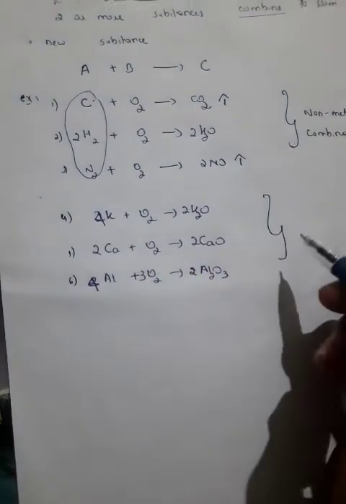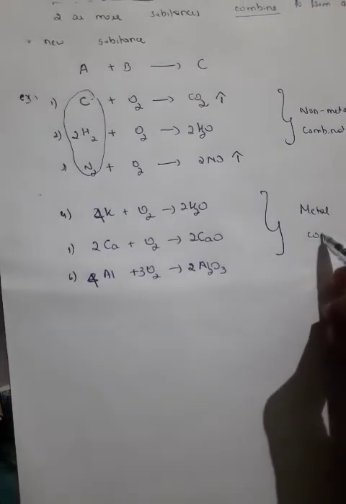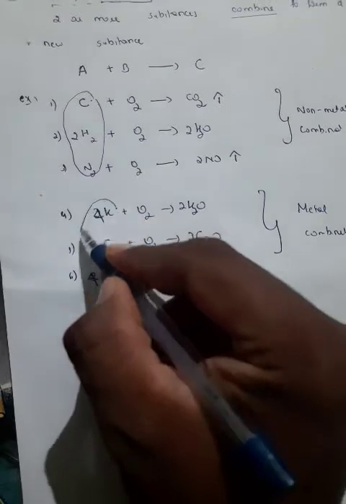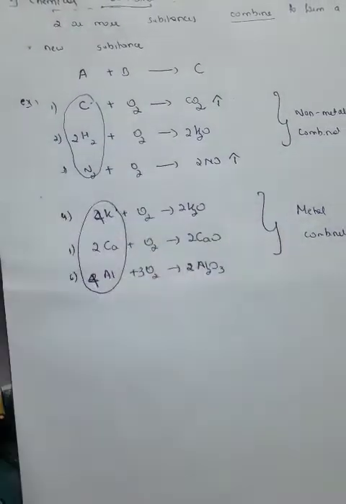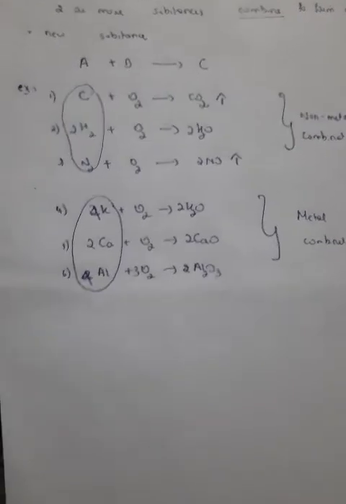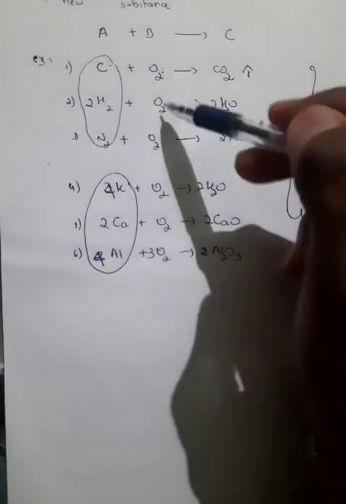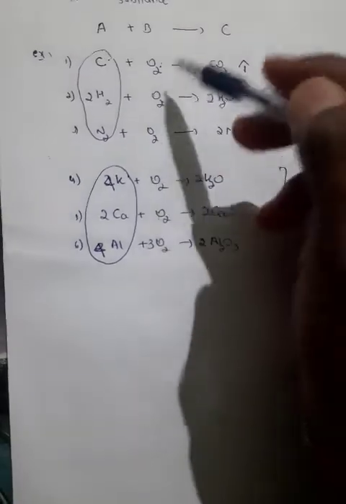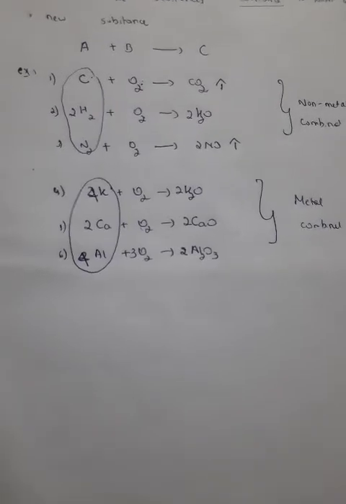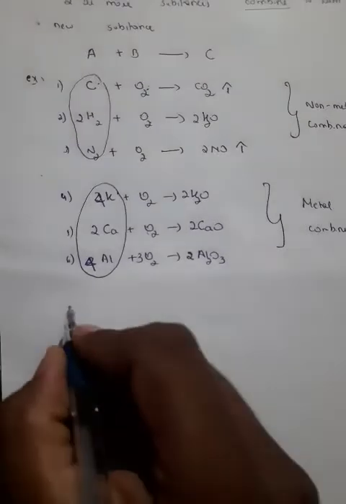So what are these now? These are metal combination reactions. Why? Because potassium, calcium, aluminum, all these are metals. We have been using only oxygen here, so you can consider these like combustion reactions only. So is there anything extra now?